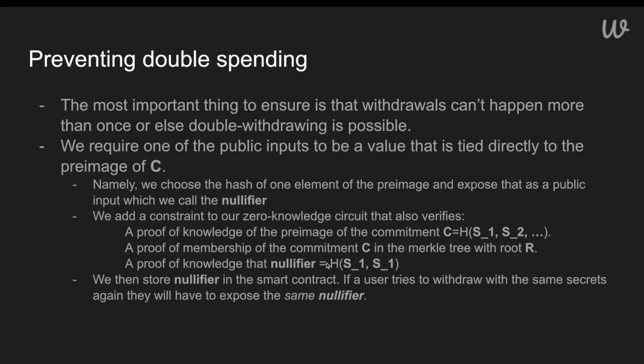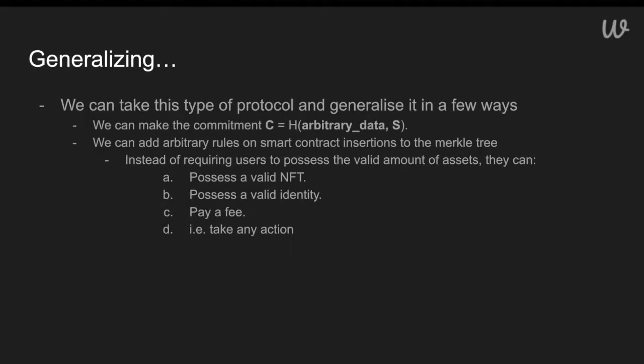And finally, you see we can create mechanisms for preventing the double submission of these actions by adding yet more data and proving some property about them, and about the public data that we will choose to expose. And we can continue to generalize these types of protocols in a few ways.